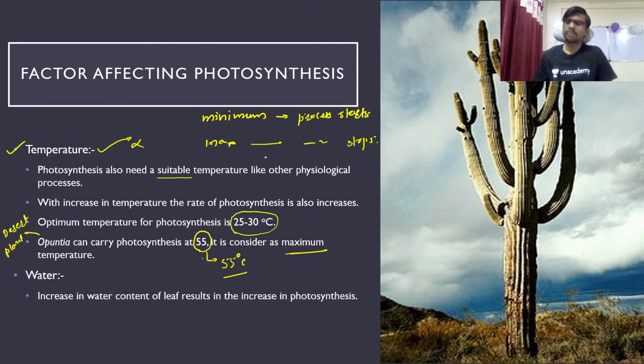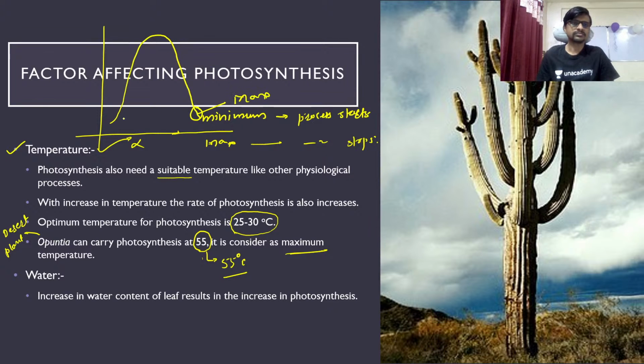And optimum means, let's say, in the form of a graph, for example, this is your graph. So this point shows the maximum value, this point shows the minimum value, and this is your optimum value. So this is the actual difference between maximum, minimum, and optimum.